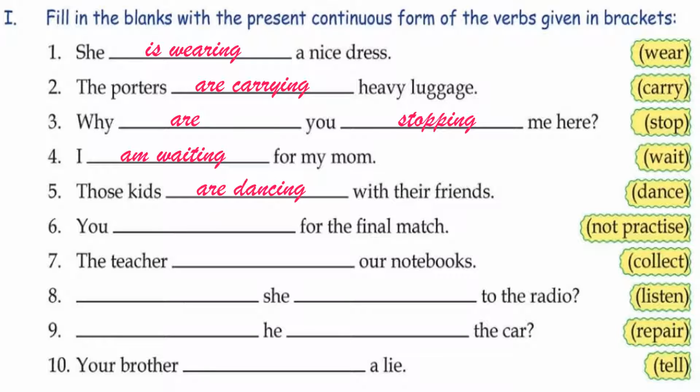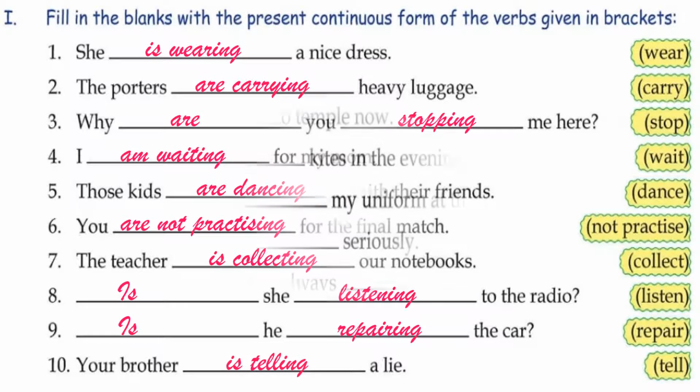With you, we are writing are. And see children, in the helping word, it is written not practice. So, not will be the same and practice will change into practicing. So, you are not practicing for the final match. The teacher is collecting our notebooks. Again, 8 and 9, you have to frame a question. So, with she and he, both are singular pronouns. So, we have to use is. Is she listening to the radio? Is he repairing the car? Your brother is telling a lie.